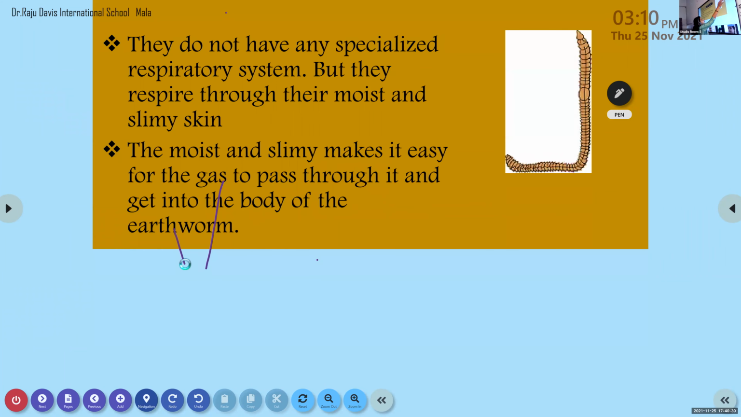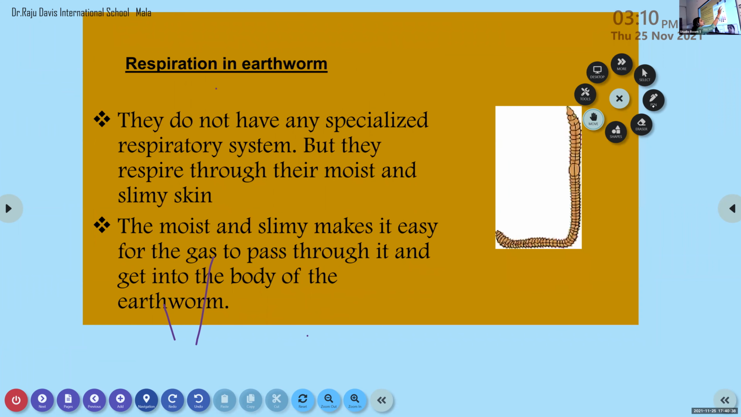What about the color of earthworm? Reddish brown. It's a reddish brown color, and you can find it in moist areas. So the respiratory system in earthworm is that they respire through skin. The moist and slimy skin makes it easy for the gas to pass through it and get into the body of the earthworm. So they do not have a specialized respiratory system like that of the cockroach. There are no spiracles or tracheal network tubes. They respire through their moist and slimy skin.